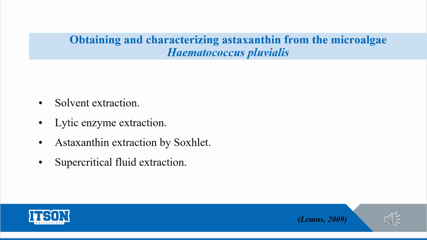Now we have the obtaining and characterization of astaxanthin from the microalgae Haematococcus pluvialis. The methods are solvent extraction, lytic enzyme extraction, and astaxanthin extraction by solid and supercritical fluid extraction. These methods have some helpful industrial uses with the microalgae Haematococcus pluvialis.